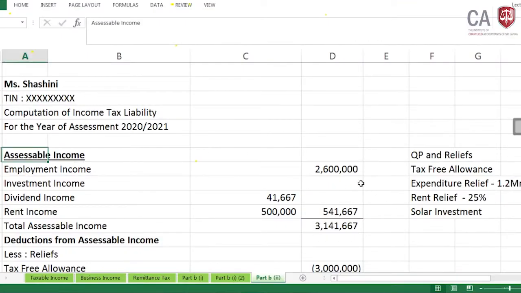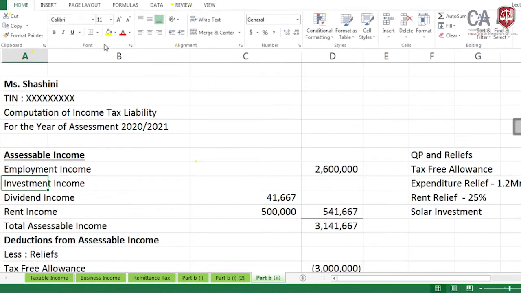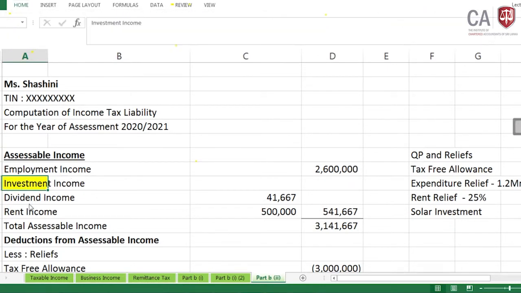Here the total is 3,120,000. It's for the entire 12 months, only take for the 10 months. Investment income: under investment income you have 2 things, one is dividend and the other is rent. In the dividend, it's given that it's out of profit, no exempt dividend. It's 41,667. Rent income is 50,000 per month from the 1st June.